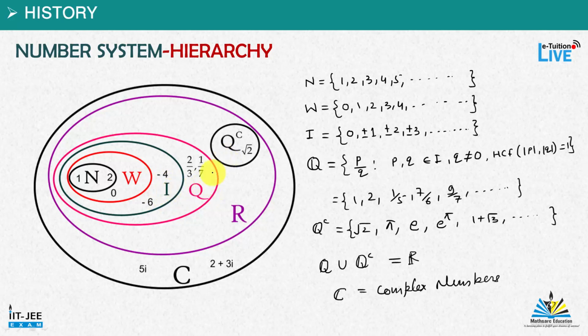If we combine rational and irrational both, then we get the real number set, and real numbers are a subset of complex numbers. So the complex field is the largest field that we know today.